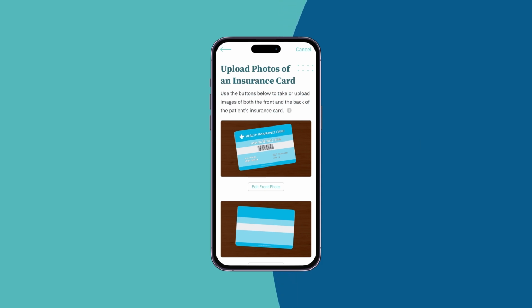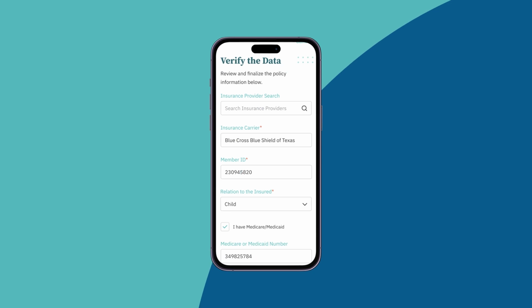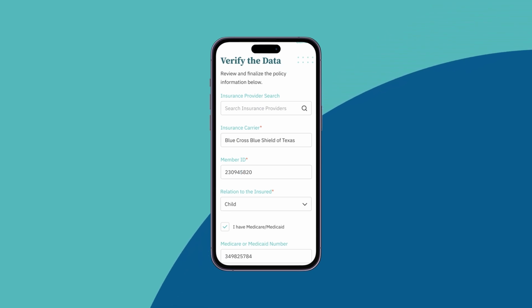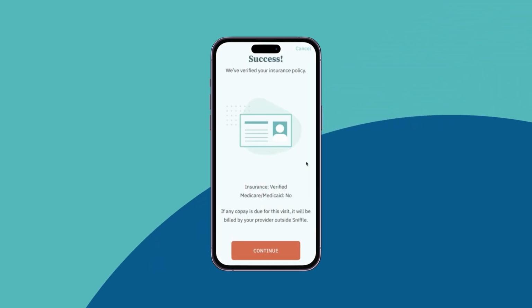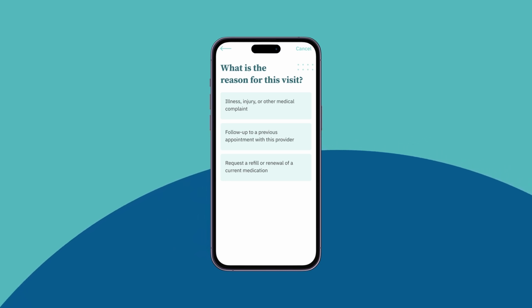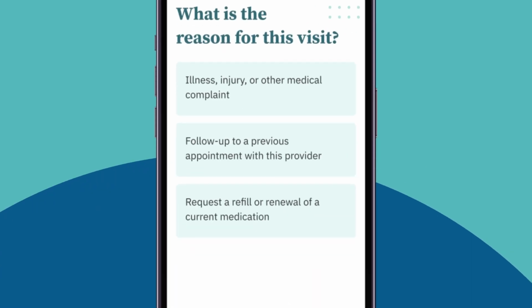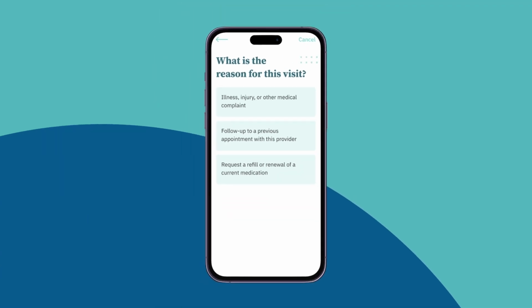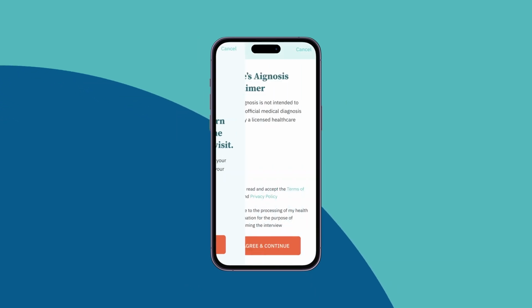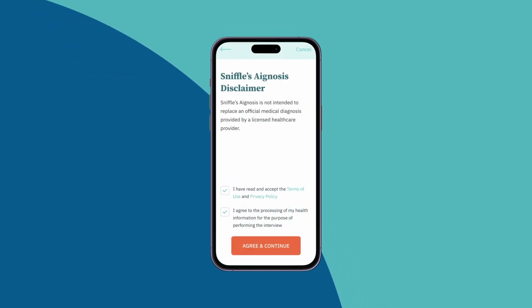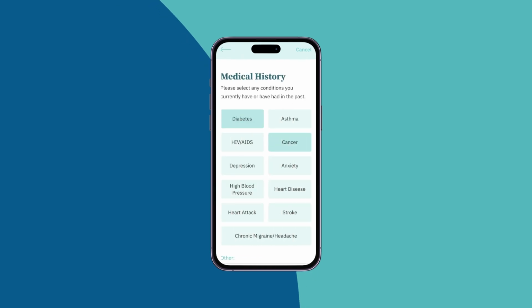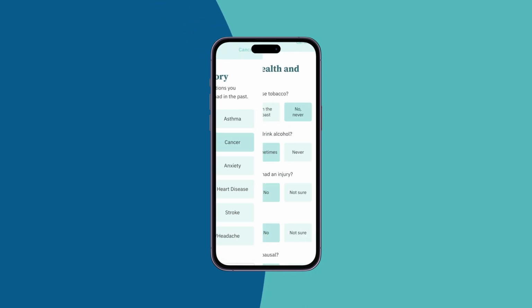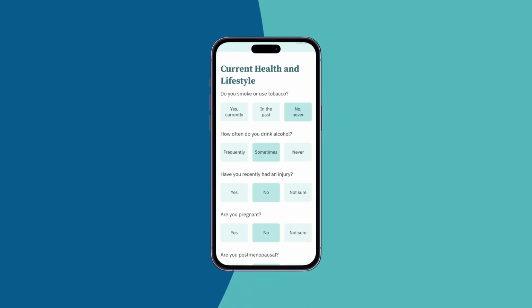You'll either enter your insurance information or upload a photo of your insurance card and have the app automatically transcribe your card information. Indicate the reason for your visit. You can even initiate an AI-powered patient symptom assessment called Diagnosis, which will assess your condition with 95% accuracy.